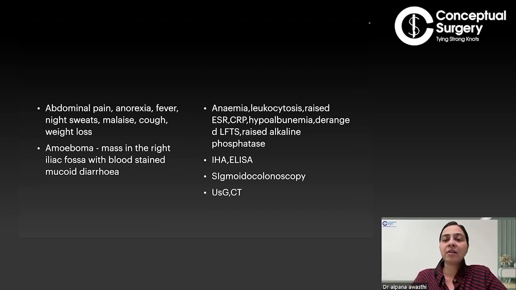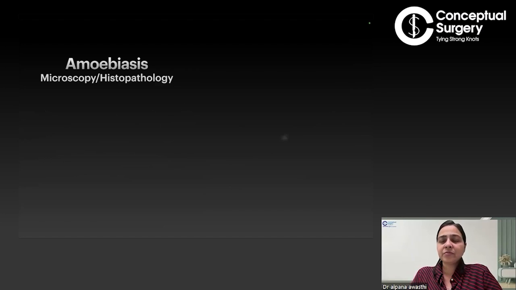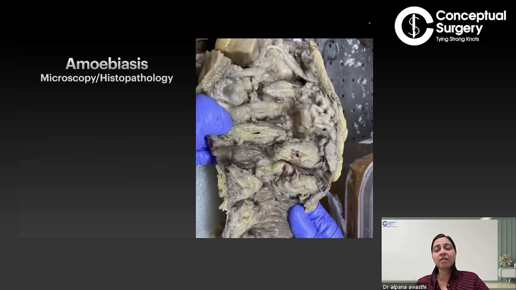Obviously, nowadays we already do sonography and CT scan for any patient coming with abdominal pain, and to some extent we can diagnose if the patient has a right colonic mass or ulcers, or in dire circumstances when the patient comes with perforation or obstruction. Especially, we are in India, in the tropics, but if a patient is coming from another tropical country, we should suspect this. So what are the microscopic findings? These are very classical flask-shaped ulcers, which you can see in histopathology.